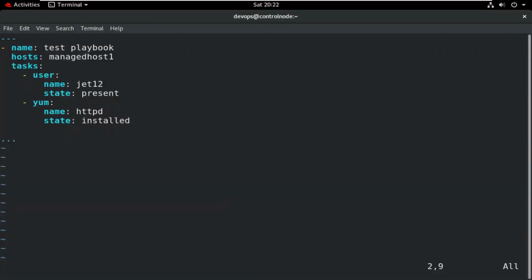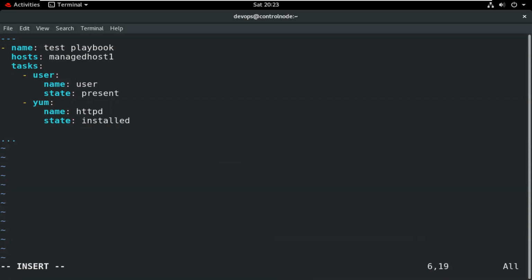So we type here 3 hyphens and name, host, tasks. Then we assign the task. What types of work do we want to perform on my managed host machine? My main host machine is managed host one, and these are my tasks. We want to define the module, the user module. Here that is a yum module. So by using the user module, we want to create a user. The username is this. We can also change it here, so we can type any name.